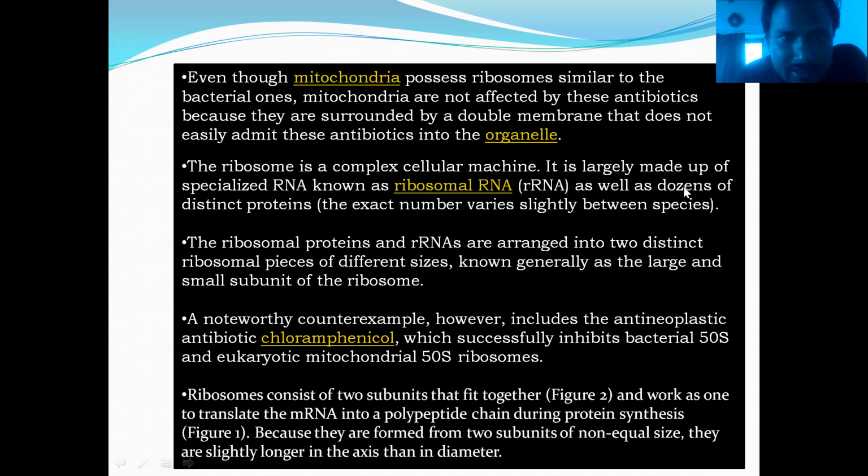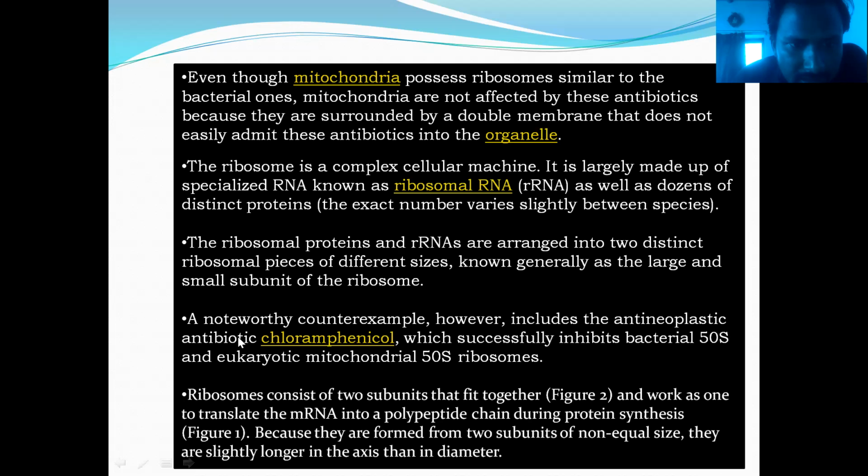Dozens of distinct proteins; the exact number varies slightly between species. The ribosomal proteins and messenger and ribosomal RNA are arranged into two distinct ribosome pieces of different sizes, known as the large and small subunits of ribosomes. So if you talk about the composition of the small and large subunits, ribosomal proteins and ribosomal RNA are present.